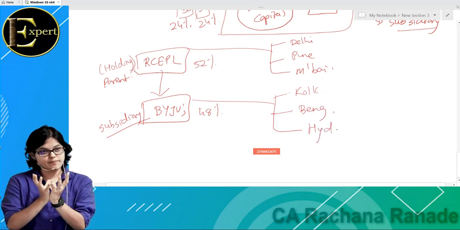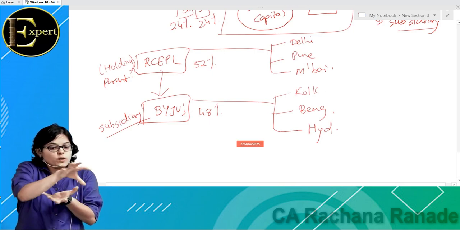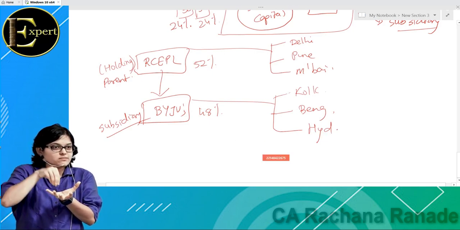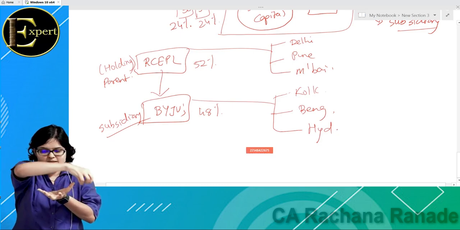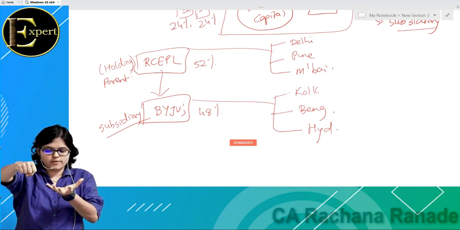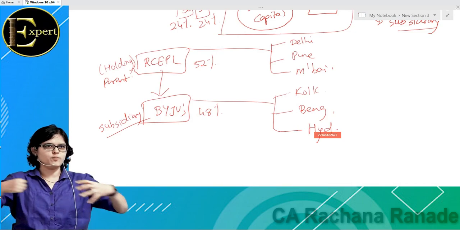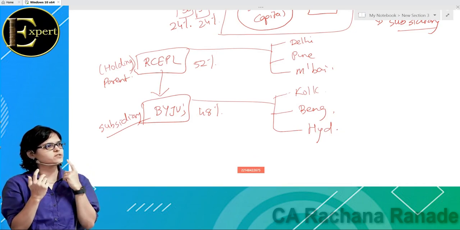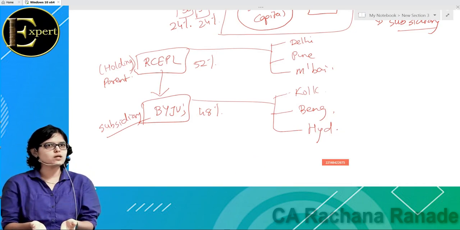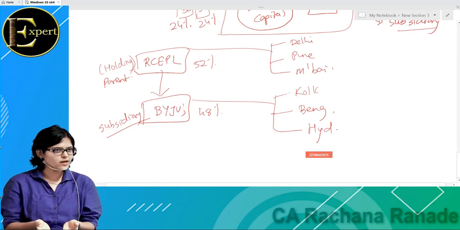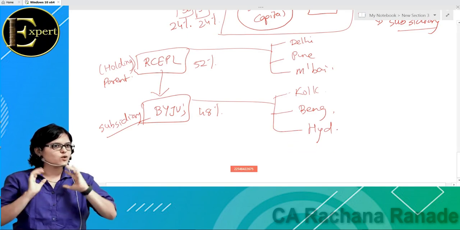Kolkata branch ka profit and loss, Bengaluru ka profit and loss, Hyderabad profit and loss, all put together is finally whose financial statements? Byju's only. Okay, so that is again standalone. So all this put together is standalone financial statements of whom? Everyone, of Byju's.